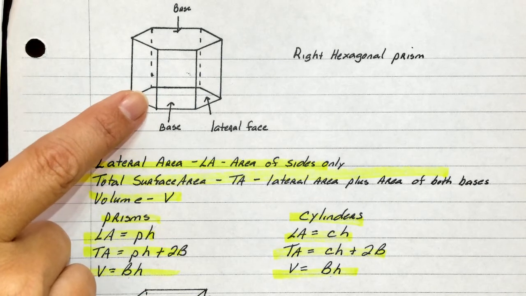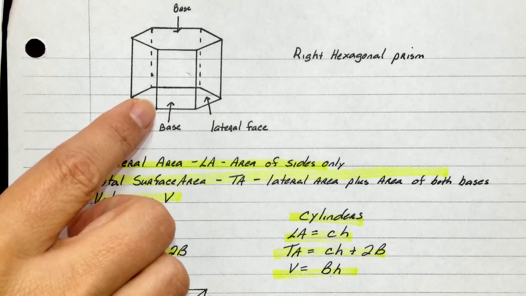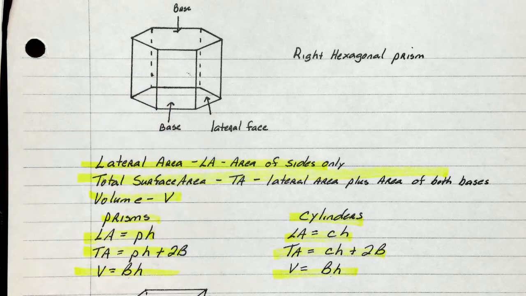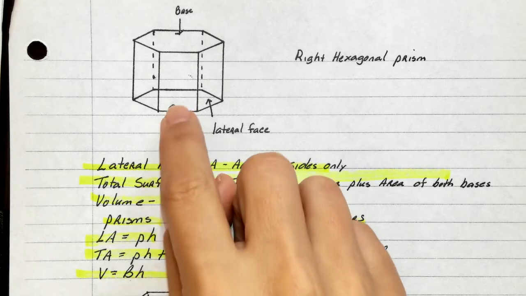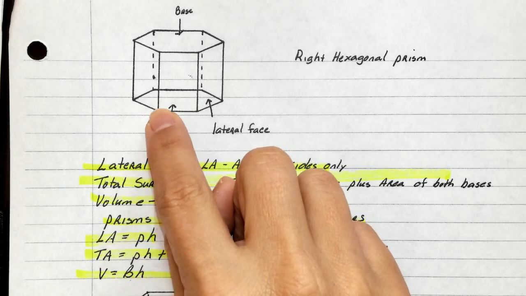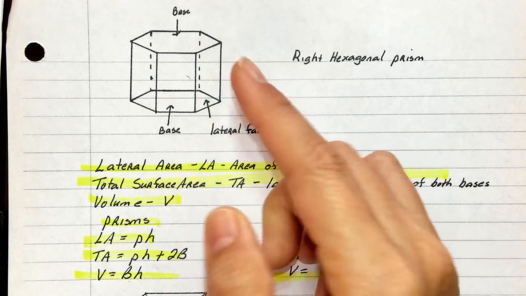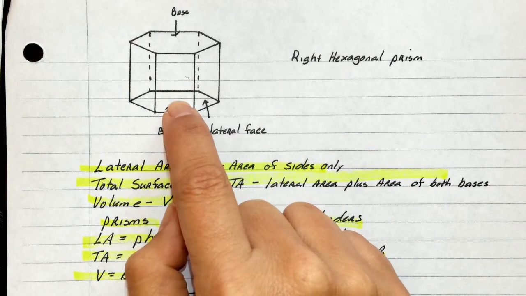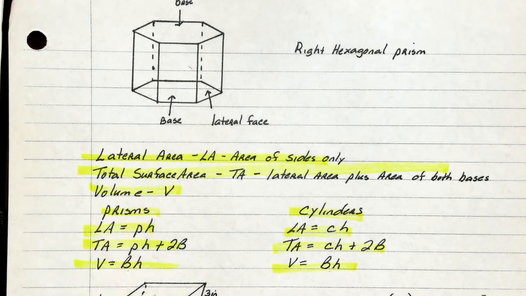All right, so guys, before we jump too far into this, I want to remind you that we found the area of a hexagon by using trig. Okay, 30-60-90 special right triangles, because we know that each angle of a hexagon is 120 degrees. Therefore, when we draw the radius from the center to the side, it chops it into a 60-degree angle. So that's going to come from a couple units ago, but I wanted to remind you of that so that when we get down into the examples, you know where these numbers are coming from. Okay, and then volume we label with a V.